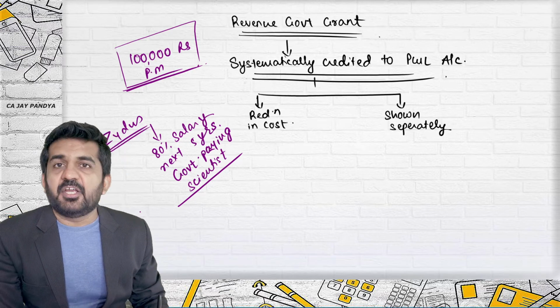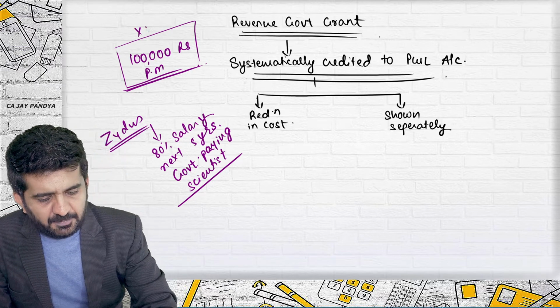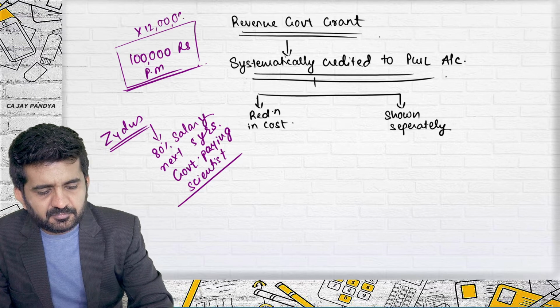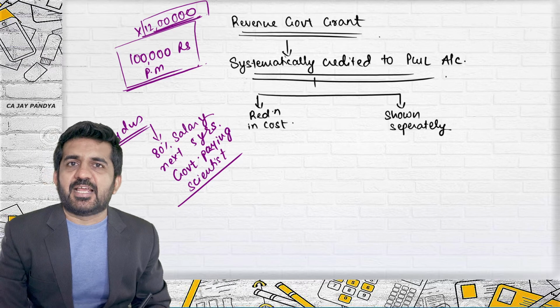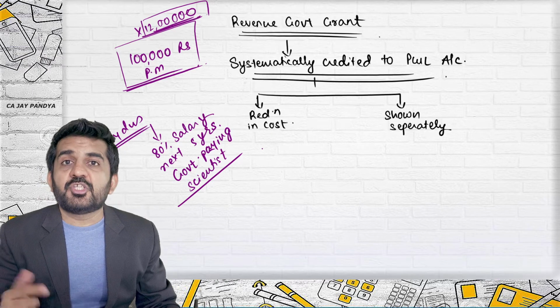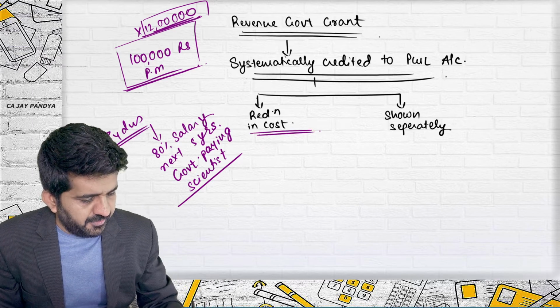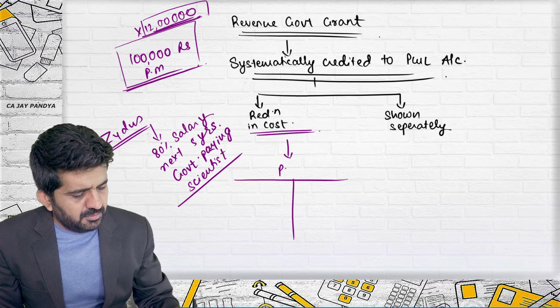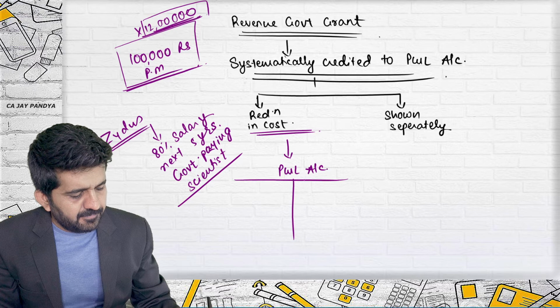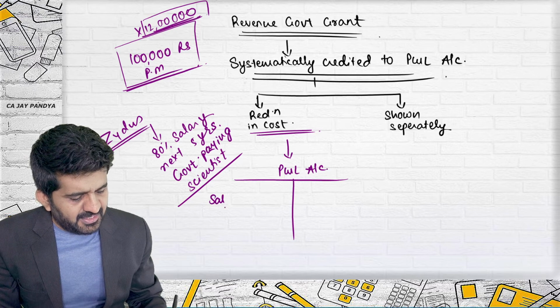Now, over the period of time, Zydus will pay 12 lakh rupees to the scientist as a salary. Reduction in cost, try to concentrate. In this case, there will be a profit and loss account. Salary to the scientist.